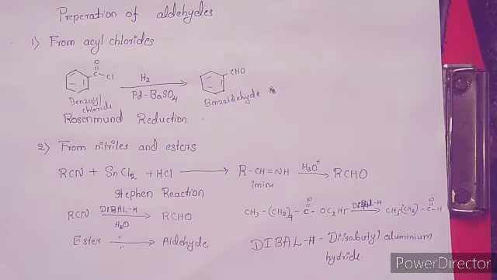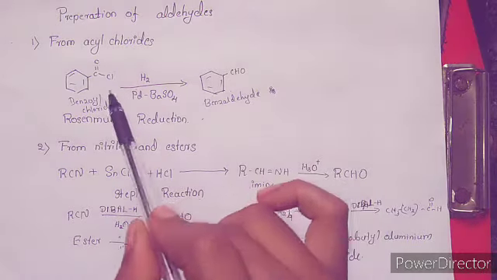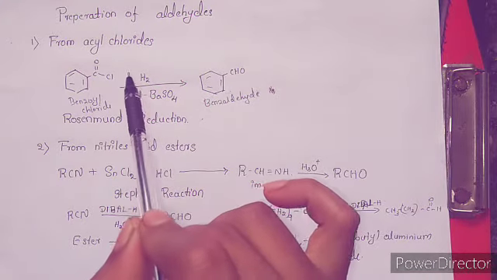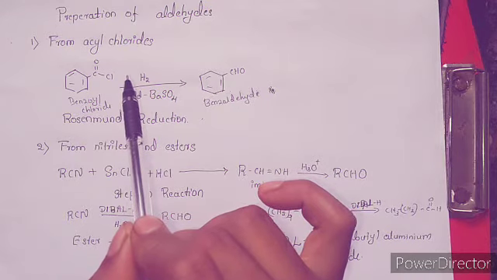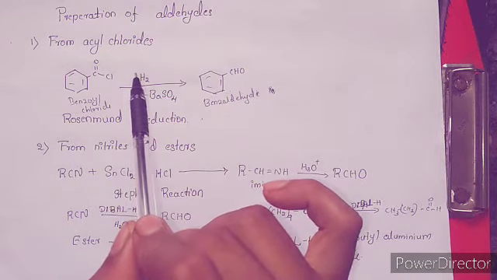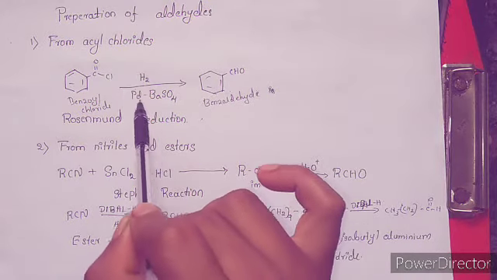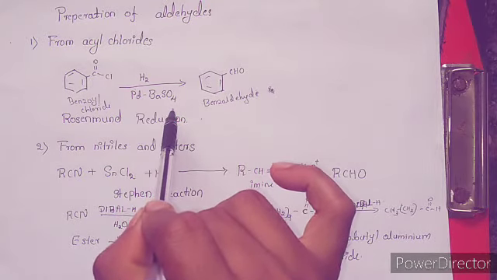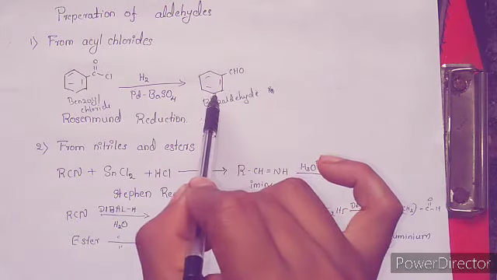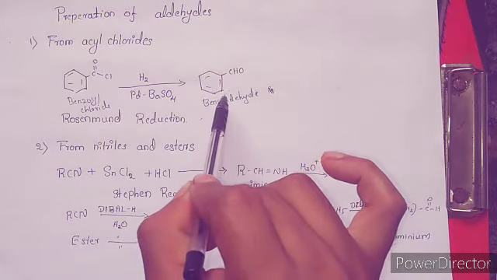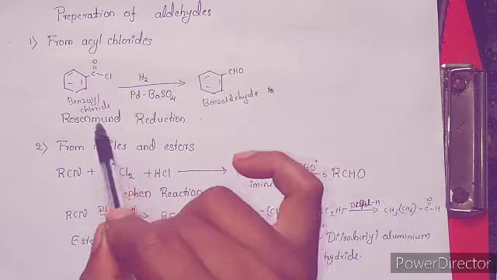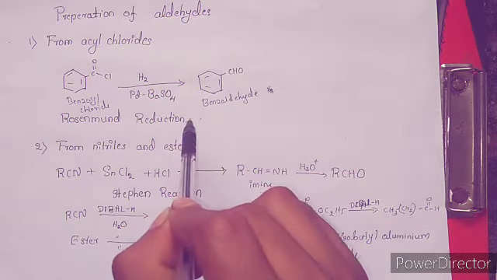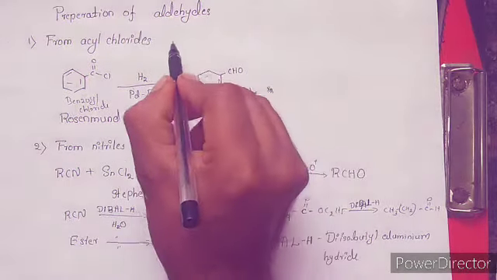Preparation of aldehydes. The first method is from acyl chlorides or acid chlorides. The acyl chloride is hydrogenated over a catalyst. Here we are using palladium supported by barium sulfate, and there is a formation of aldehyde on reduction. So this reaction is called the Rosenmund reduction. This is a named reaction important for 2 marks.